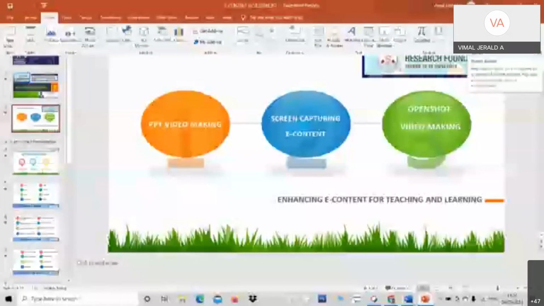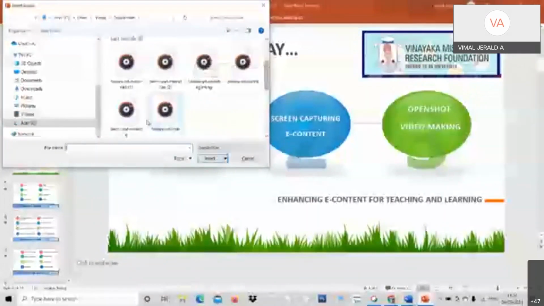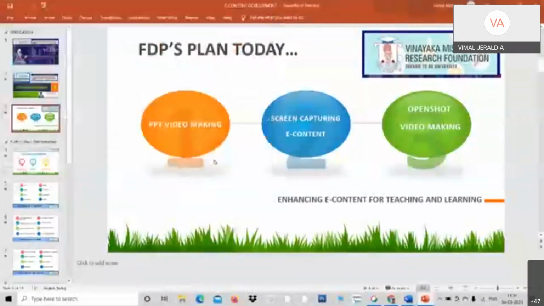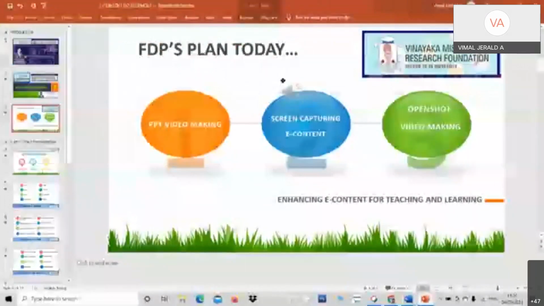Click over here, audio on my PC. I just click audio on my PC. I get so many music files. See here, these are all downloaded from the internet. I just click over and insert. See here, I just got music here. See, now I just play. Get the music. Do you get the music, professors?